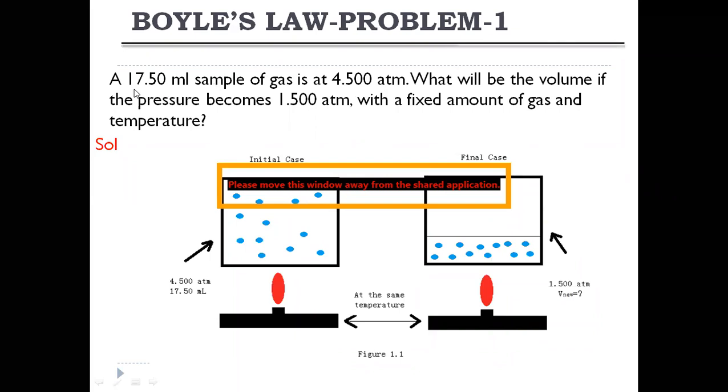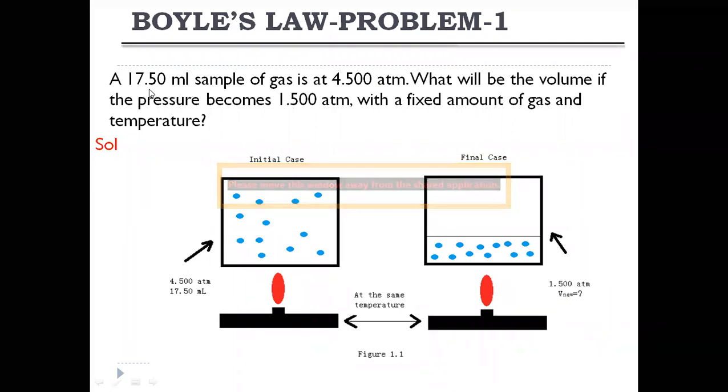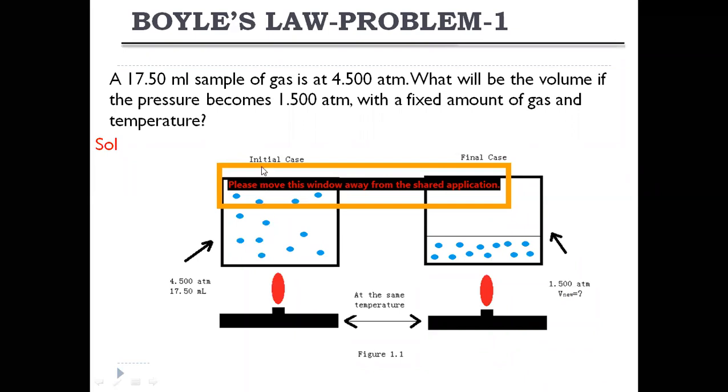Here the given data is a 17.5 ml sample of gas. Ml, liters, milliliters mean volume. So initially the gas is at a volume of 17.5 ml and the pressure of the gas is 4.5 atmosphere. It is seen here in this diagram. Initially, if you take any container here, the volume is 17.5 ml and the pressure is 4.5 atmosphere. So this is the initial condition.